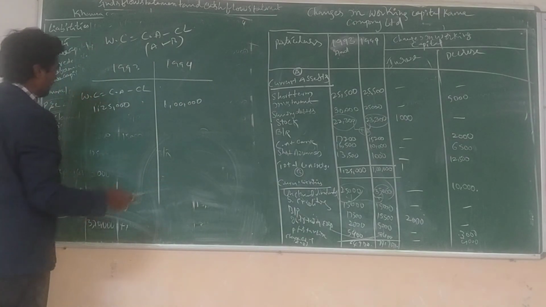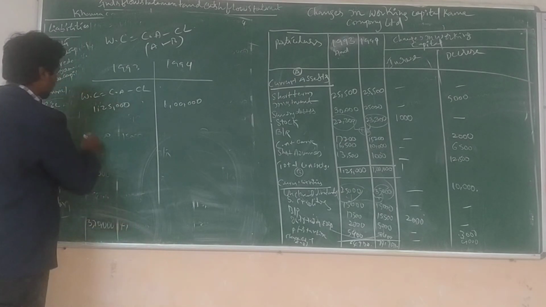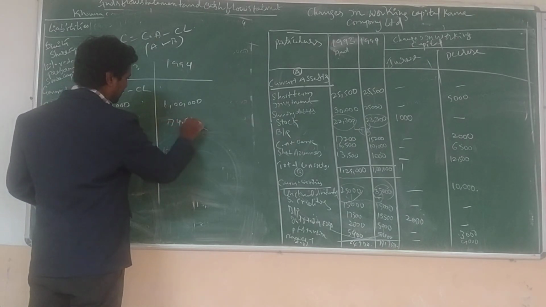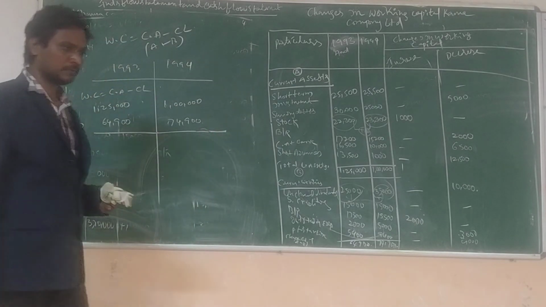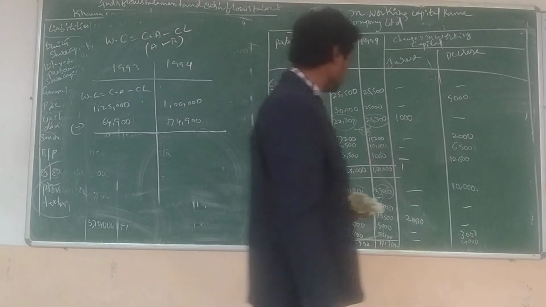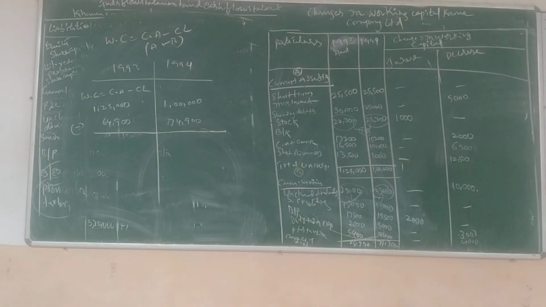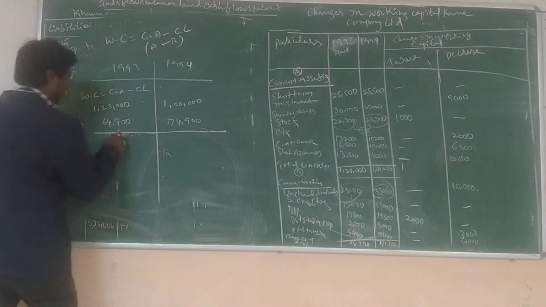So next, what are the liabilities? 64,900. Next, 74,900. What is the amount? Do the minus. How much amount? Okay, see, 60,100.